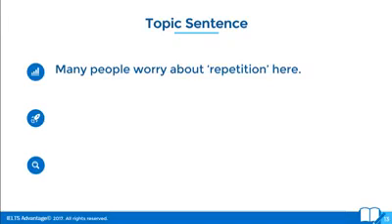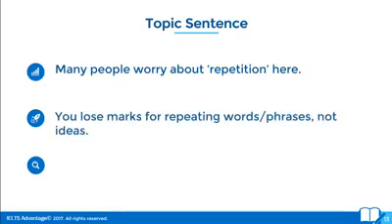They haven't put the time in to understand what this is really about. What they do is they see that you should avoid repetition in the IELTS essay. You lose marks for repeating words or phrases too many times, but not ideas. Ideas should be consistent throughout your whole essay. So the ideas in your introduction should be consistent with the ideas in your main body paragraphs, and consistent with the ideas in your conclusion.